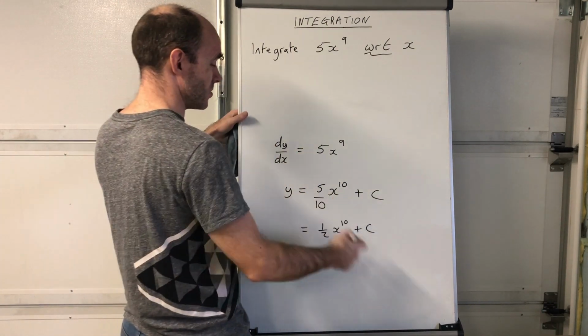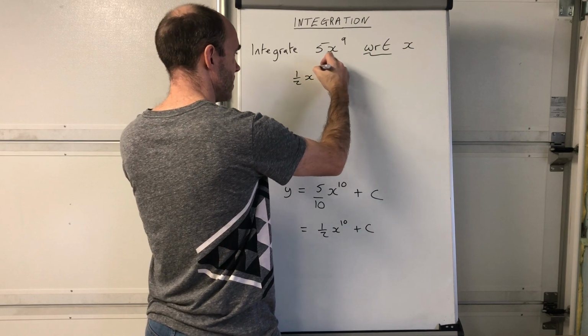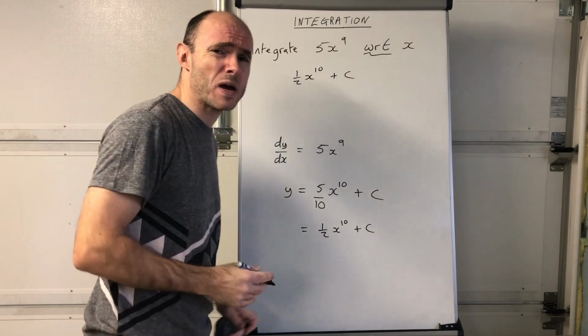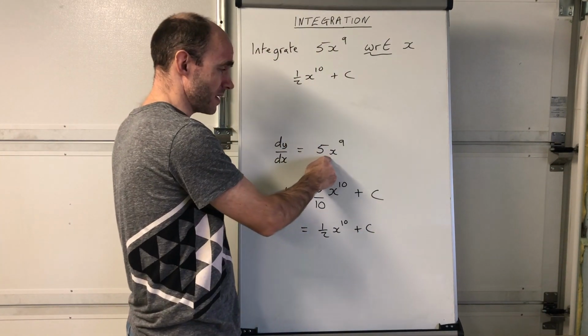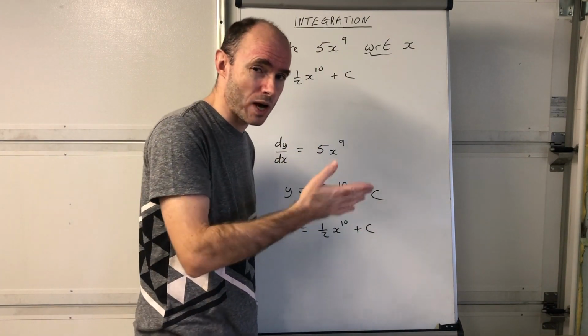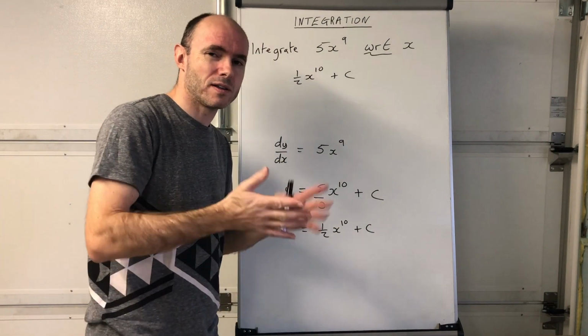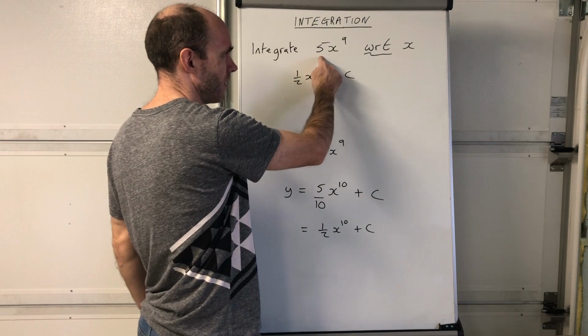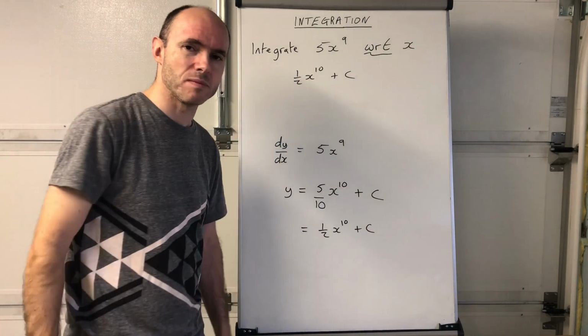And you know the answer is this, okay? 1/2 x to the power of 10 plus c. So that's another way of saying it, okay? So you could say, if dy dx is 5x to the power of 9, what potential function could y be? It is this, 1/2 x to the power of 10 plus c. Or you could say, integrate 5x to the power of 9 with respect to x, okay? And you get 1/2 x to the power of 10 plus c.